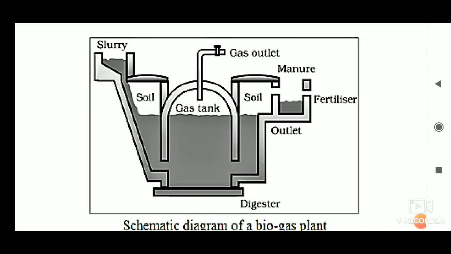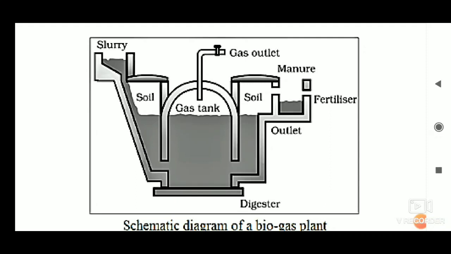A slurry of cow dung and water is made in the mixing tank from where it is fed into the digester. The digester is a sealed chamber in which there is no oxygen. Anaerobic microorganisms that don't require oxygen decompose or break down complex compounds of the cow dung slurry.